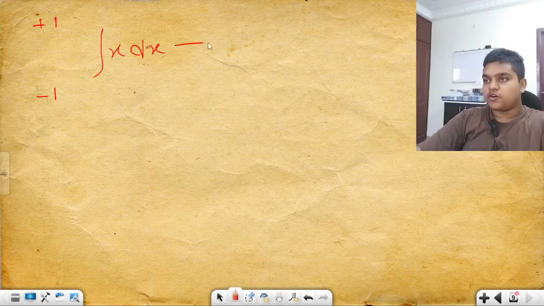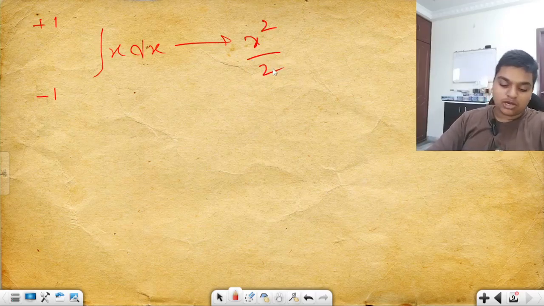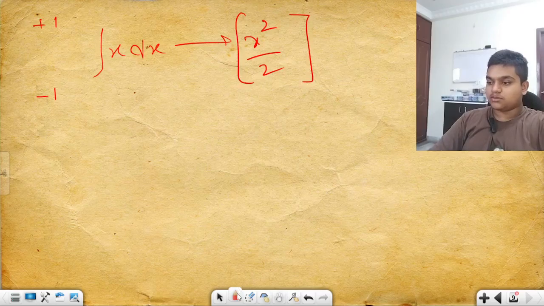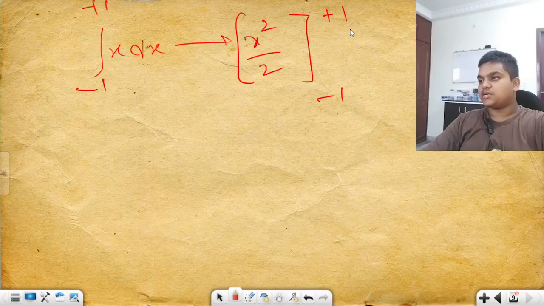You get x square by 2. Just now we did it, x square by 2. Now put these limits to the square brackets like this.